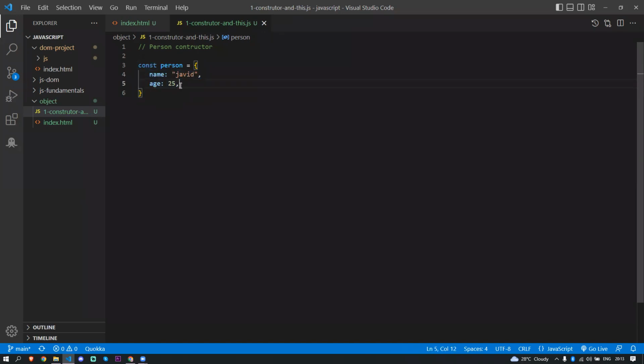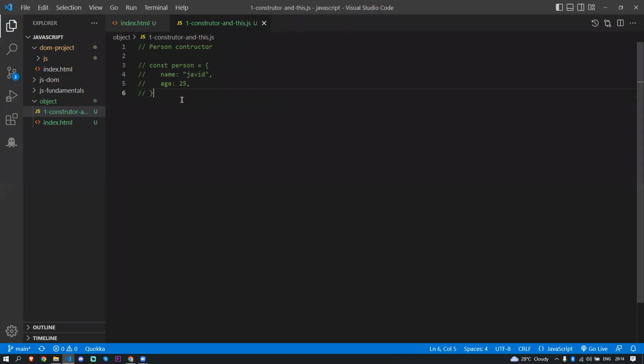Now this is a hard coded object, right? This is the object literal syntax. If you're creating an object like this, these are object literals. We are going to follow this type of syntax only, but we want to create the object in a dynamic way, right? Only then can you create a new user when you're submitting some form, like those kinds of things. So to do that, what should we do? We want to create a function as a person, and we should pass the properties and all these things.